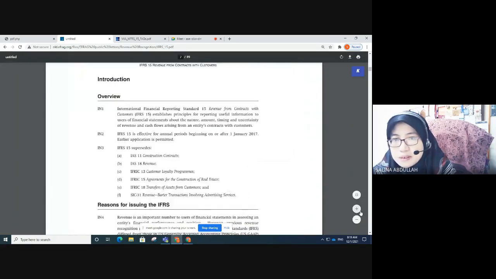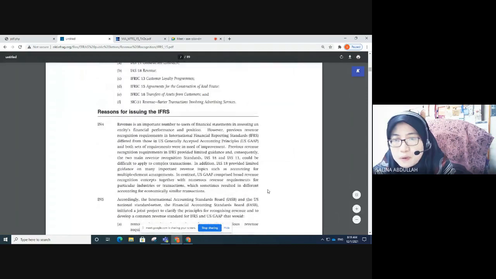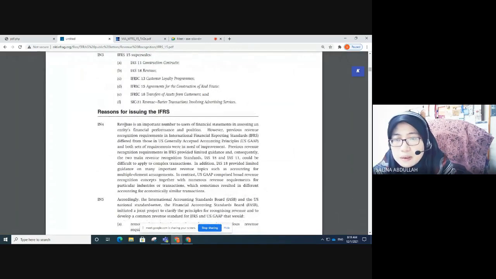Can you see here in this introduction, number 4? The reason why the IASB issued IFRS 15 is because revenue is an important number to users of financial statements in assessing an entity's financial performance and position.